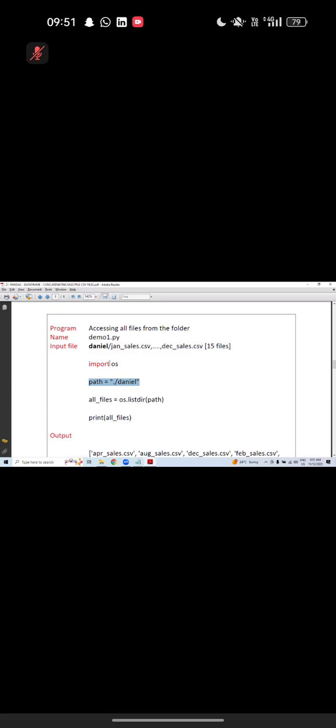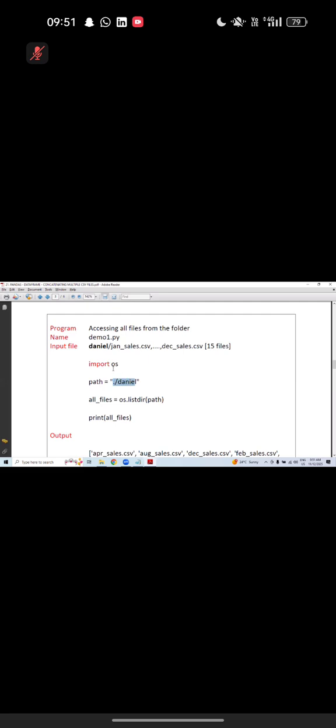So the program will check in the current directory. That's it. We prepared a path. We are importing os. You need to specify the path.